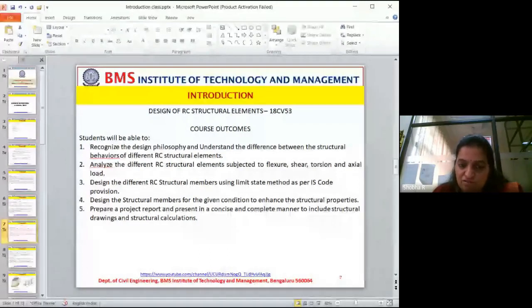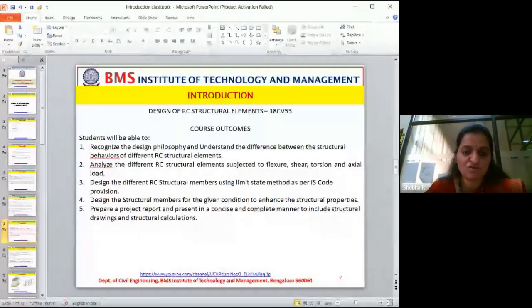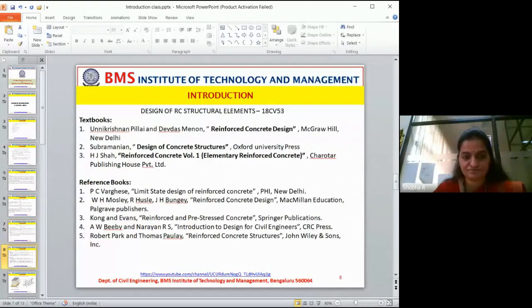Okay, so you have to learn. See, Revit is not in our syllabus, and outside, Revit and a few other softwares are more in practice. So before you complete your 4 years of engineering, we will make sure that you learn a few softwares which are not in our syllabus. Fine. Now this is the outcome.